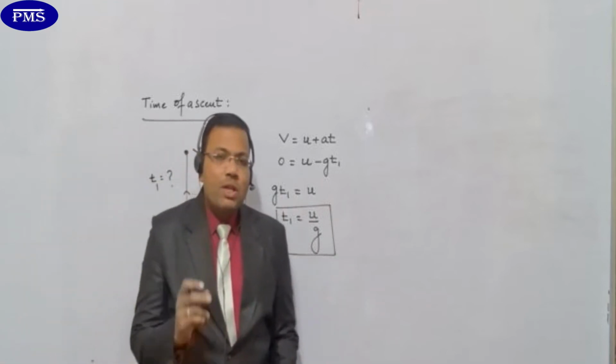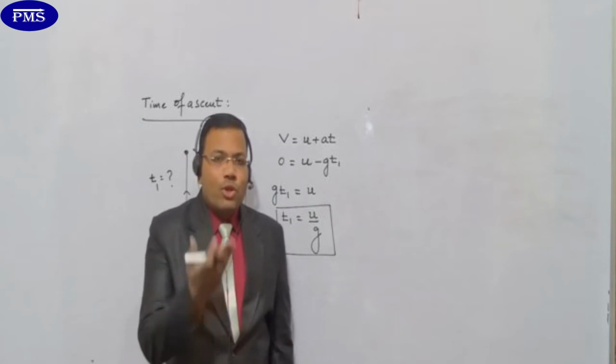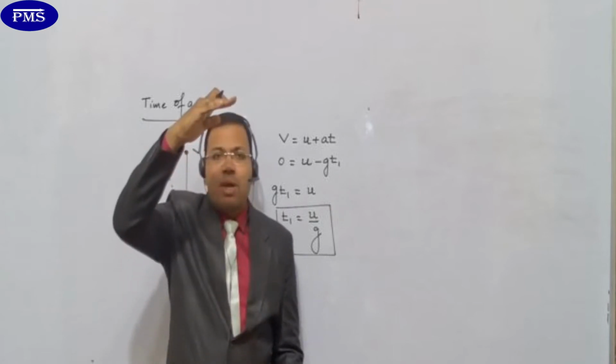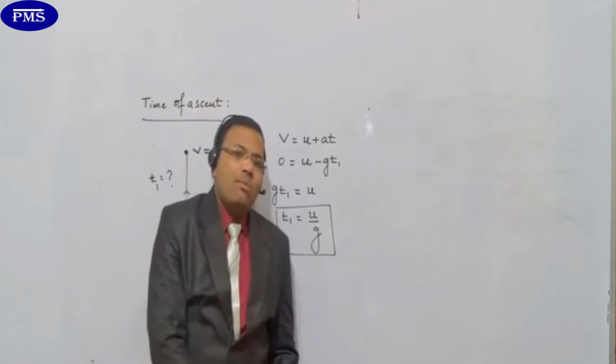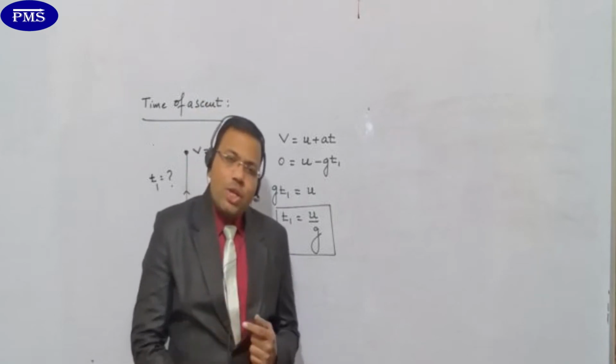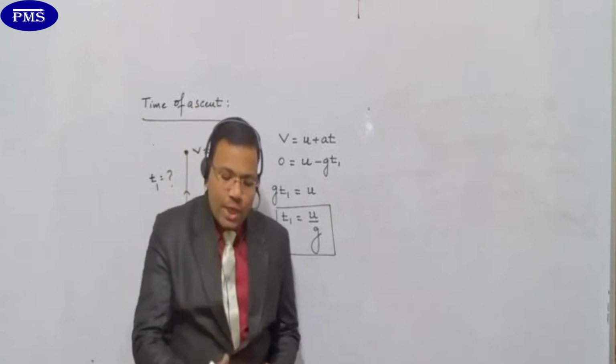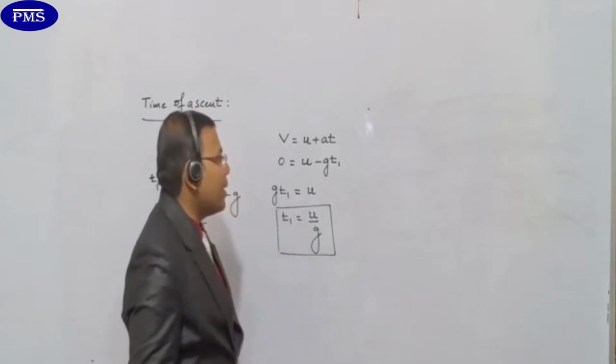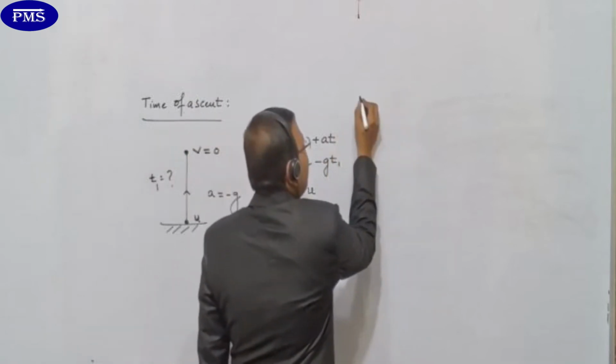And you know, students, in vacuum, whenever the body is projected upward, it takes some time to reach the maximum height. And it takes the same time to come down. अगर 2 seconds ऊपर जाने के लिए लगता है बेटा, तो 2 seconds नीचे आने के लिए भी लगेगा. So what I do, I'll write side by side here. Time of descent.